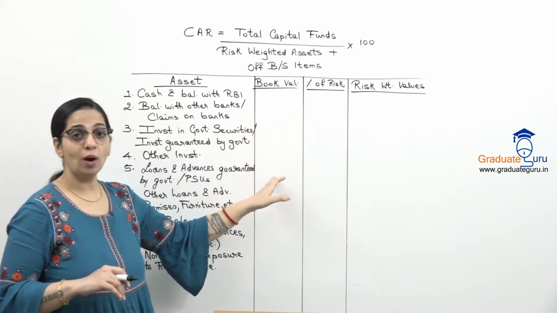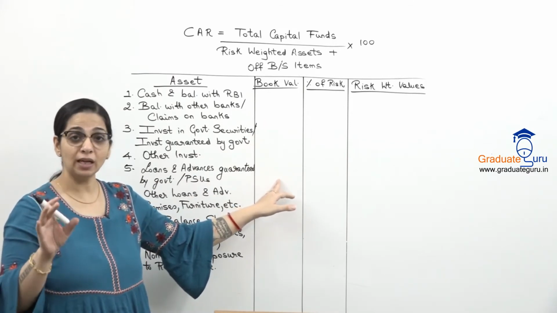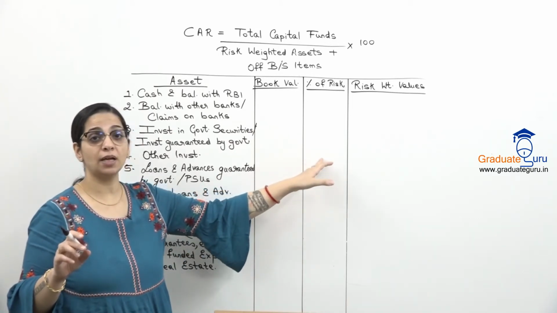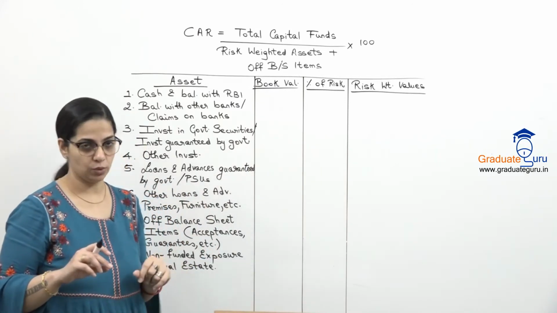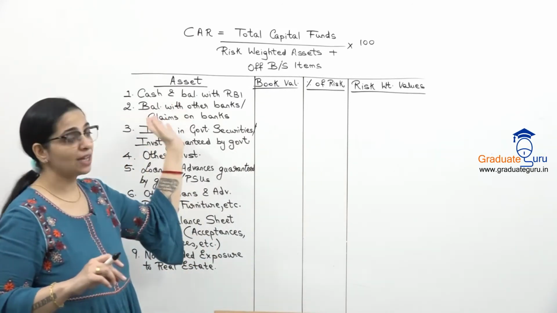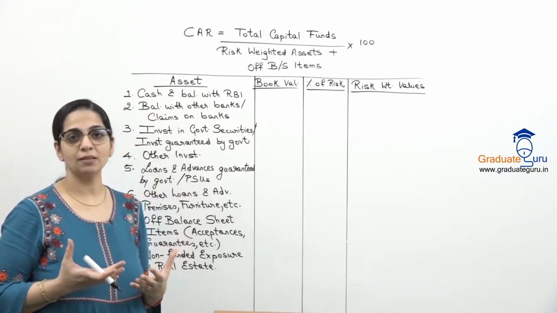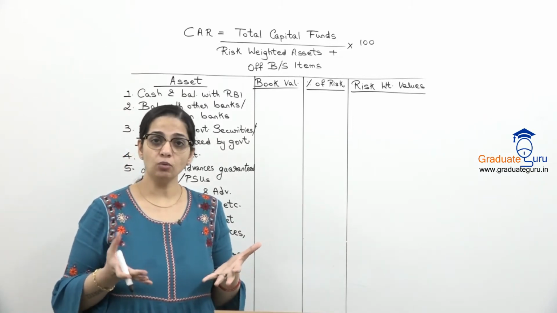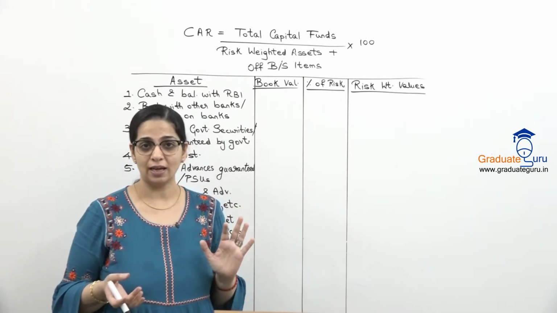So obviously you are going to multiply the book value जो already accounts में दिख रही है, that value will be multiplied with the percentage of risk and that is what will give you the risk weighted values. Now the first one is cash and balance with RBI. जो हमारे पास cash balance है, that is the most non-risky. हमारे पास जो cash है उसकी value कभी change नहीं होगी. So there is zero risk in that.